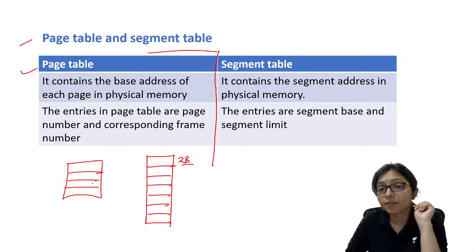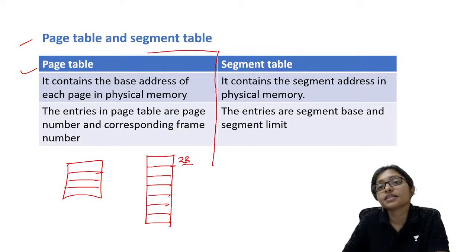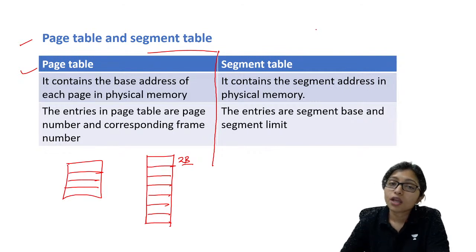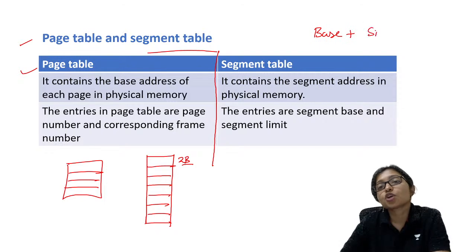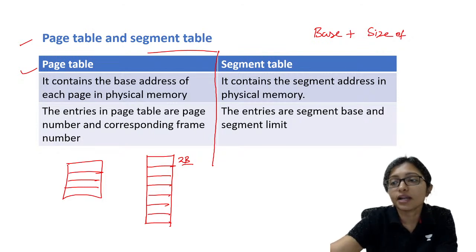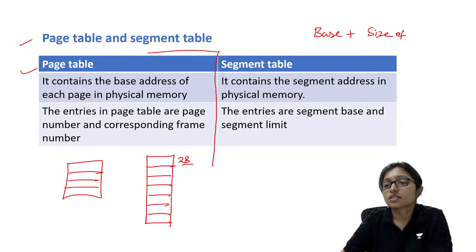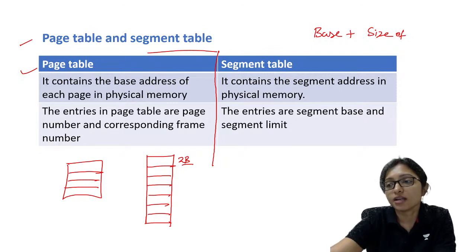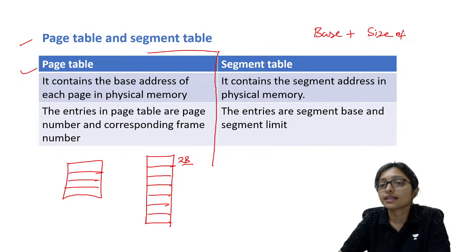But segment table is working on the base address plus the size of the segment, because segment is not fixed. Segment is depending on, like, maybe function 1 requires 10 lines.